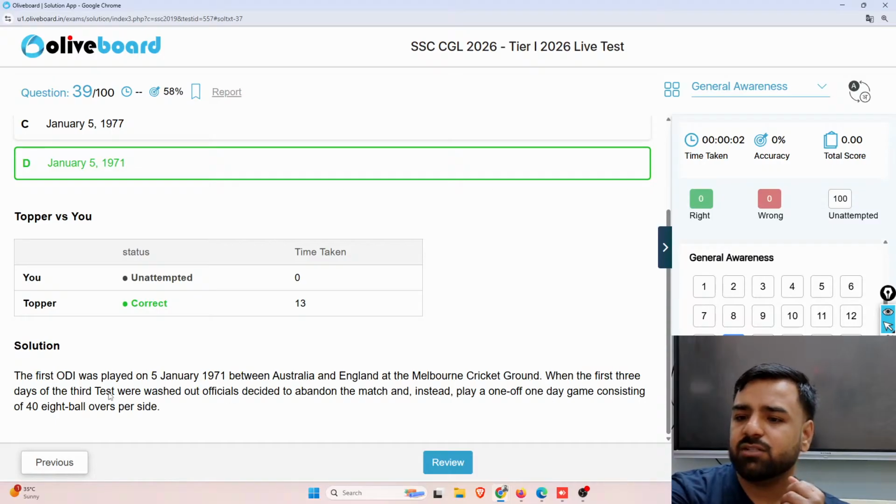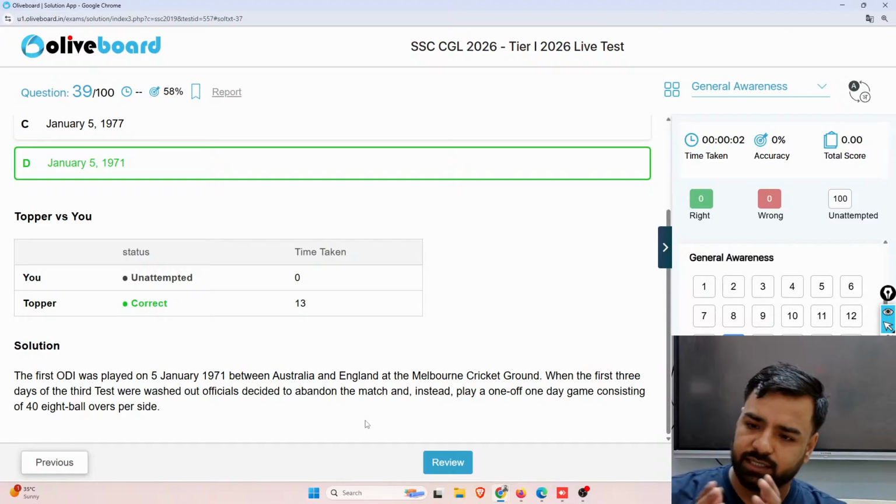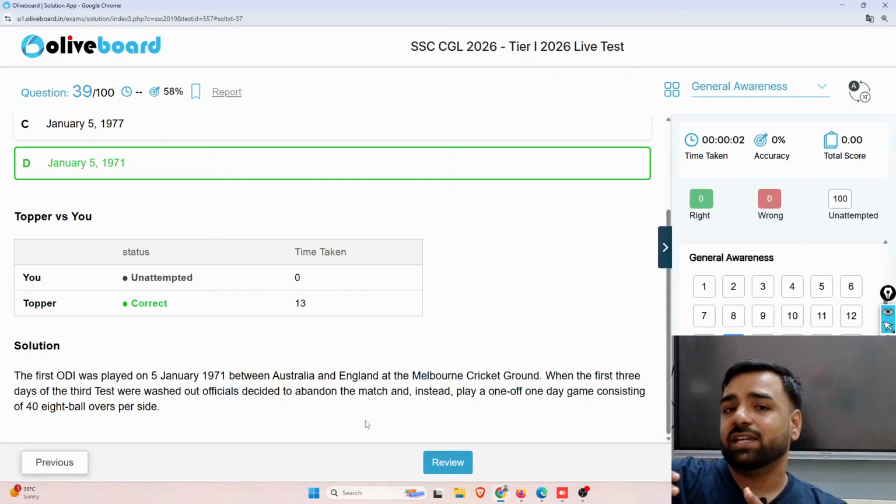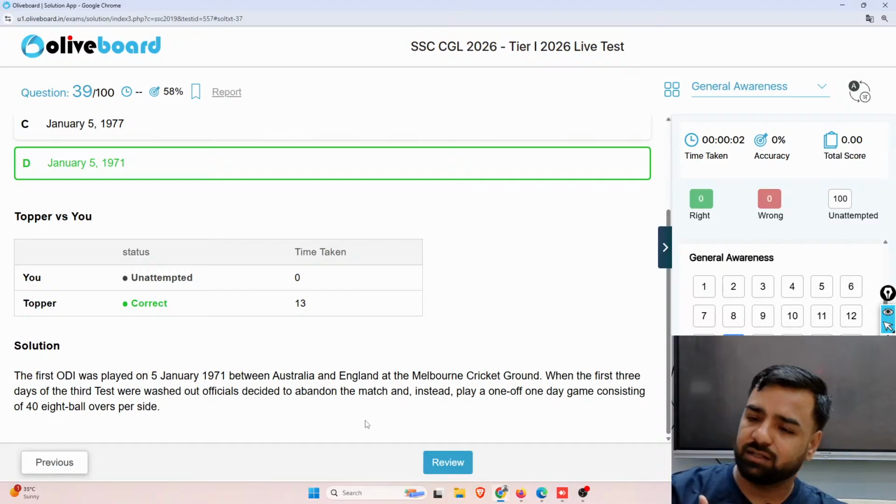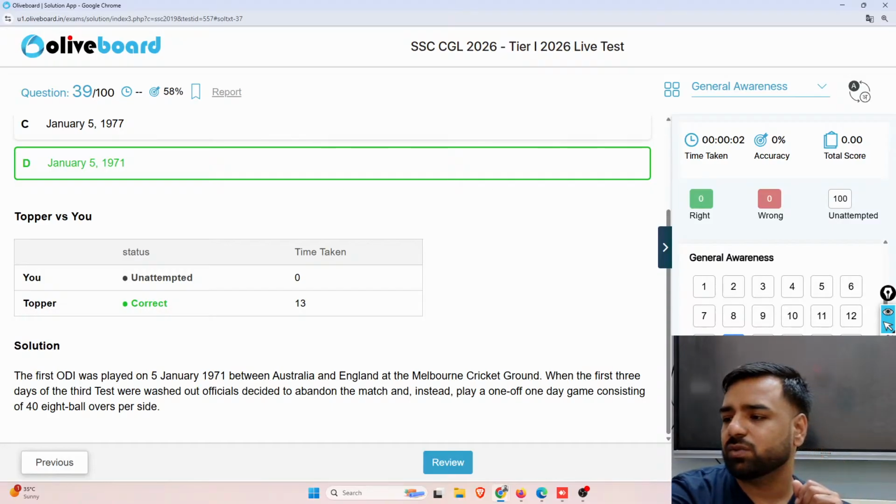So the first 3 days of the test were washed out. Officials decided to abandon that match and instead play a one-day game consisting of 40 eight-ball overs per side, and this was the time which actually gave birth to ODI cricket. But at that time, ODIs used to have 60 overs.